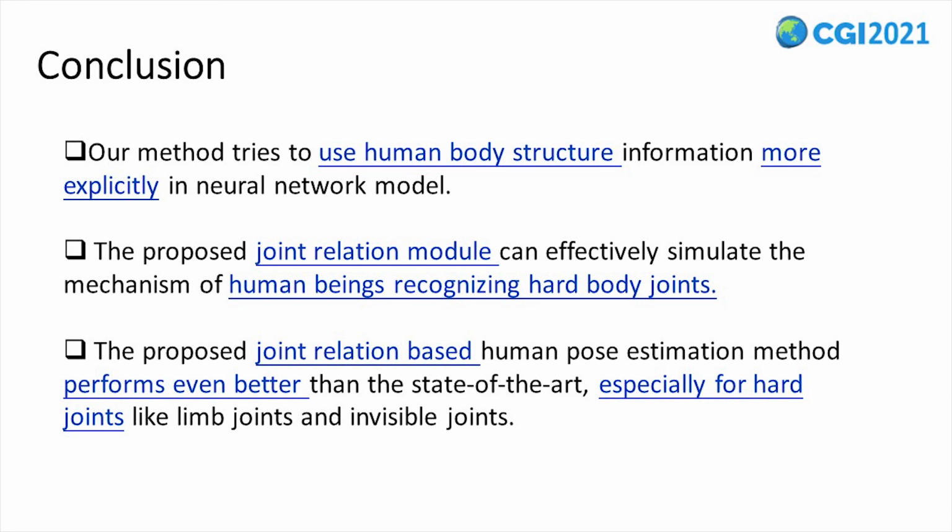In this paper, we propose a joint relation-based human pose estimation method to imitate the mechanism of human recognizing limb joints and invisible joints. The proposed joint relation model can play the role of known human body structure and help in accurate location of the complex joint by its neighbor joint. The joint relation-based method needs light extra computation costs and can be trained end-to-end. Experiments demonstrate the effectiveness of the proposed method on different backbone networks.